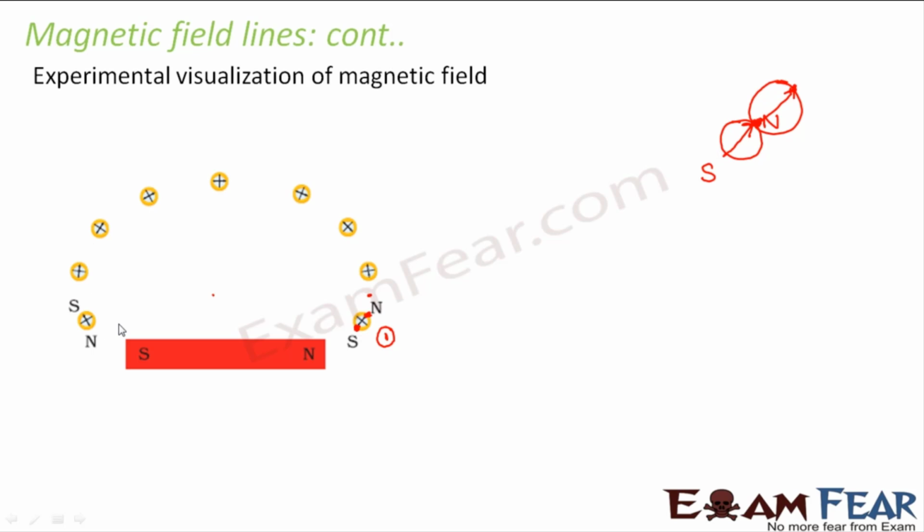From this, it was concluded that the magnetic lines of force are of this pattern. So this experiment once again confirmed the shape of the magnetic field lines and also their direction. From here it was finally concluded that magnetic field lines are closed continuous curves. They originate at the North Pole and terminate at the South Pole.